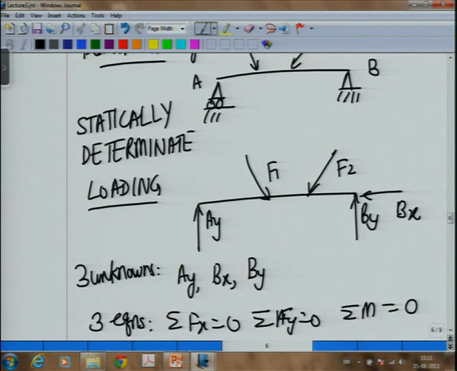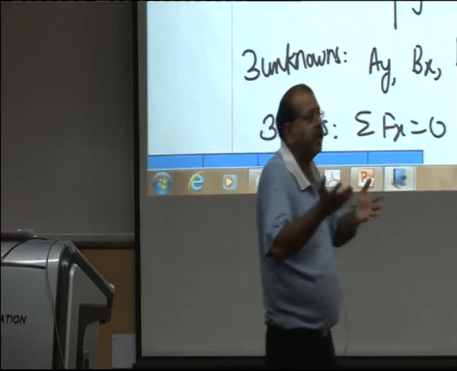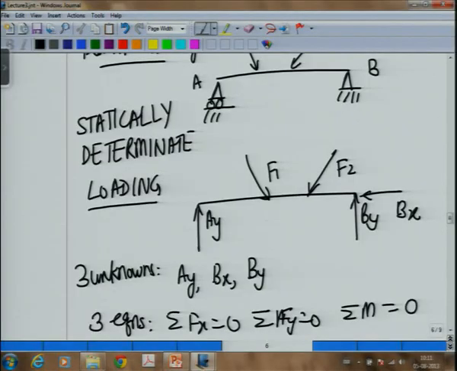Okay. Now, what would make this loading statically indeterminate? So, obviously statically indeterminate would be a case where the number of equations is not sufficient. And if I make the left hand support another pin support, if it is not a roller support, then what will happen?